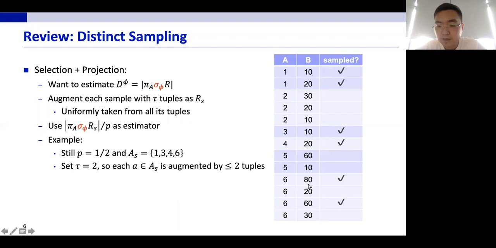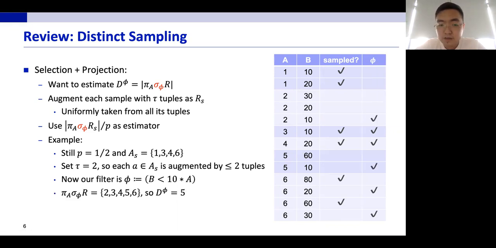So let's say we take the tuples where b is equal to 80 and b is equal to 60. And now we received a filter condition that passes a tuple whenever b is less than 10 times 8. I have marked here those tuples that pass this filter condition. So in the original table, each of the values 2, 3, 4, 5, and 6 observed at least one passing tuple. Therefore, the distinct count in the original table after the filter condition is applied will be 5.